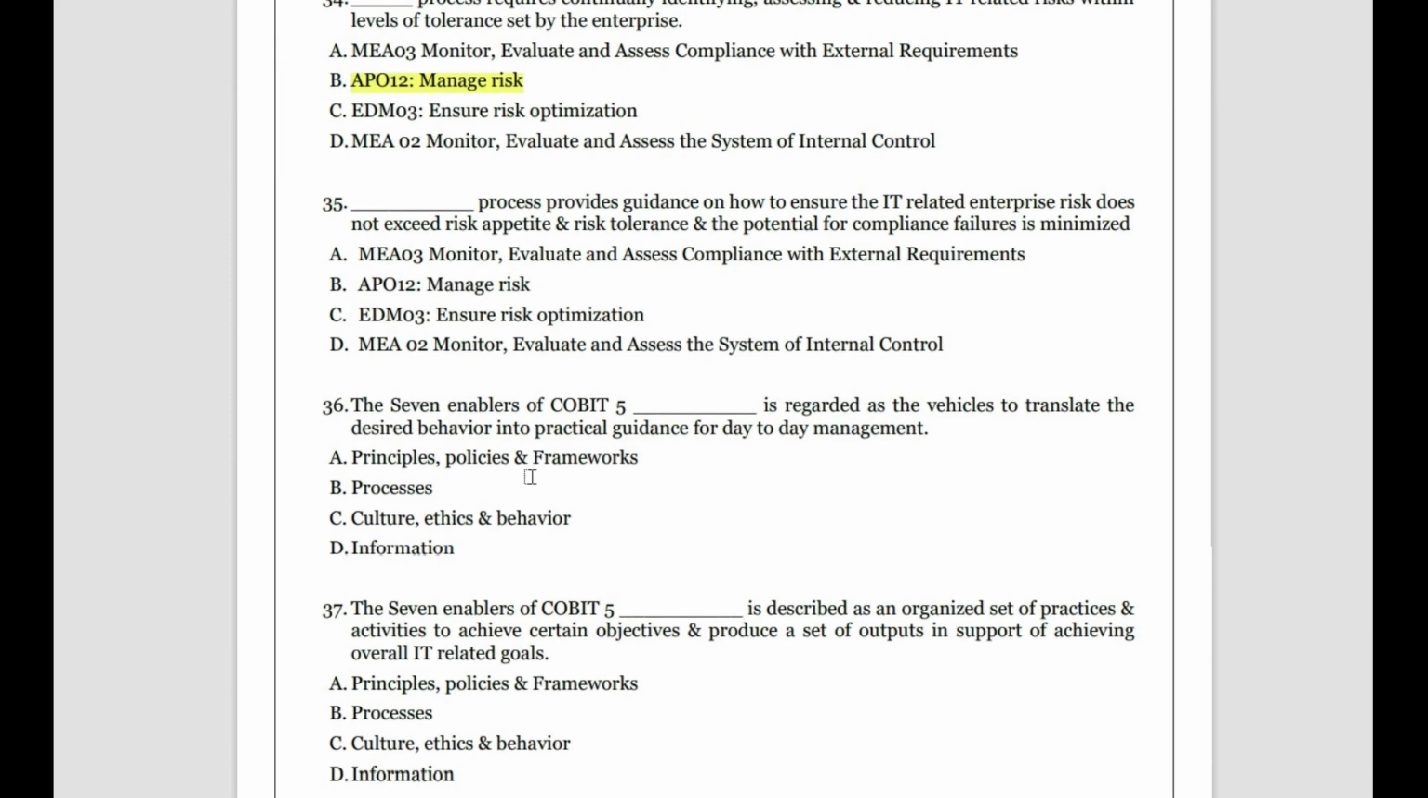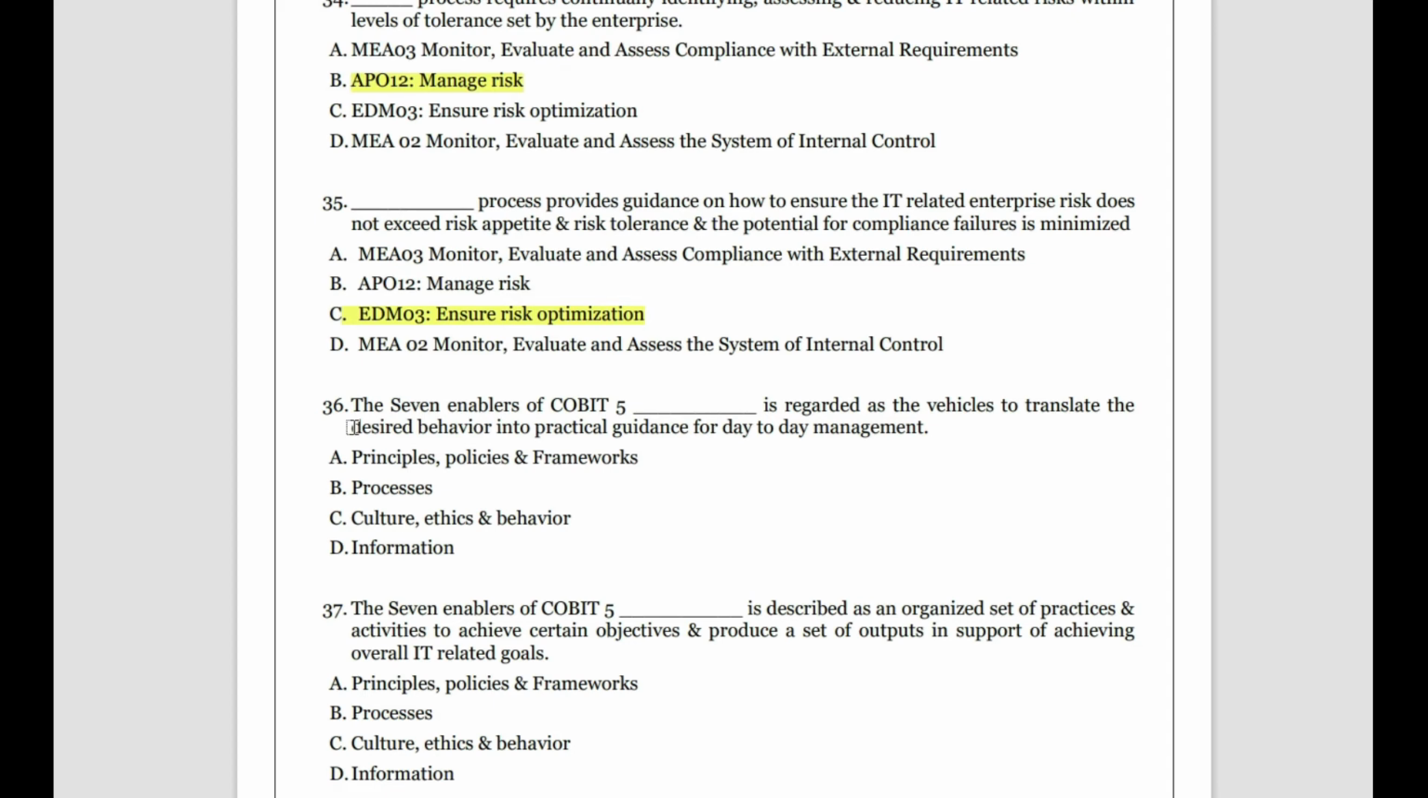Then, the process provides guidance on how to ensure the IT related enterprise risk does not exceed risk appetite and risk tolerance and potential for the compliance. So the question is again very simple. It is saying what is the process that will provide you a guidance so that the IT risk is within the risk appetite. So in APO 12 you are managing the risk, and in EDM 03 you ensure that you are optimizing the risk. So the answer will be EDM 03, ensure optimization of the risk.